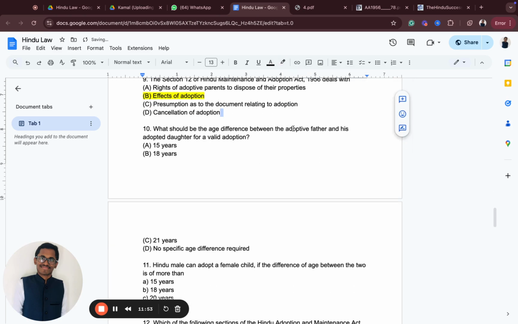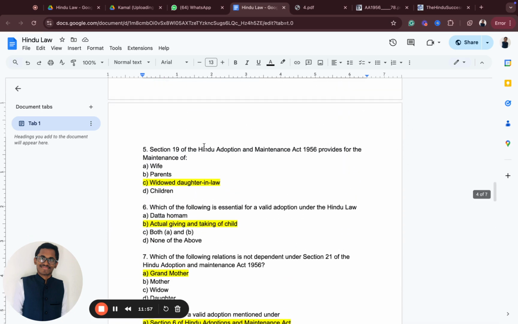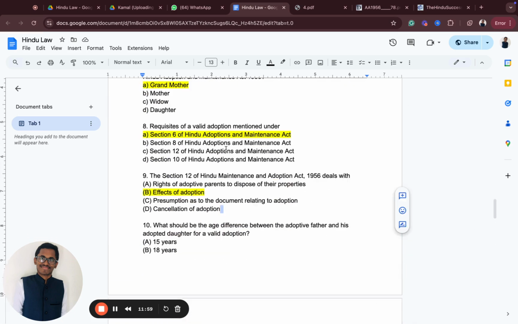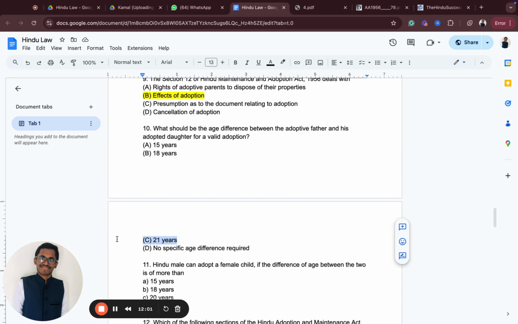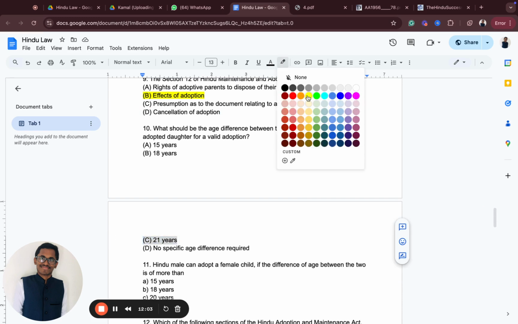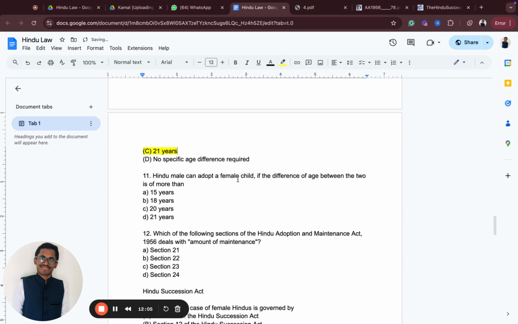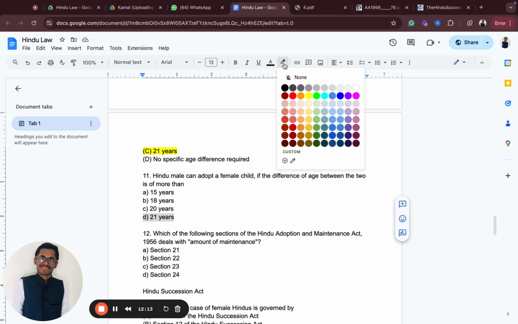What should be the age difference between adoptive father and adoptive daughter for a valid adoption? I already taught you: 21 years. A full 21-year gap must be there, without fail. A Hindu male can adopt a female child if the difference of age is how many years? Again, think, what did I tell you? 21 years. No missing out on this particular thing.